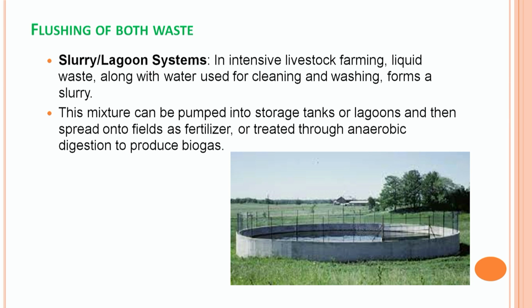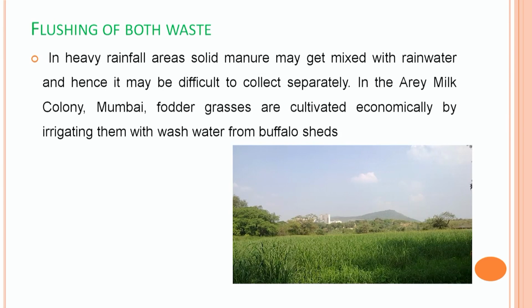Here the liquid waste along with the water used for cleaning and washing forms the slurry. Finally, this mixture is dumped into the storage tank, also known as lagoon. After that it is spread into the field for fertilizer or used for biogas production, depending upon the waste management system we use. Flushing of solid and liquid waste altogether depends upon the agroclimatic region of the area also. As in the case of heavy rainfall area, it is very difficult to separate the liquid and solid waste.